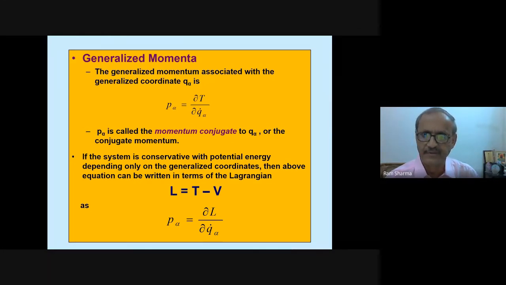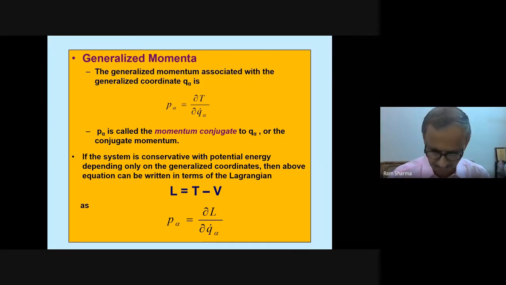If the system is conservative with potential energy depending only on generalized coordinates, then the above equation can be written in terms of the Lagrangian, L equal to T minus V, as P alpha equal to del L by del Q alpha dot. So these are some of the basic definitions which we need later.